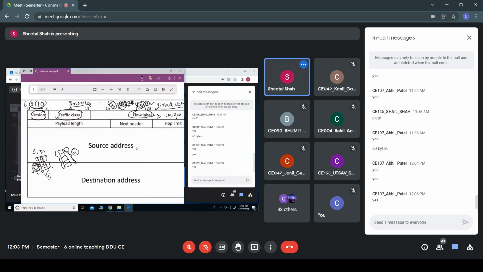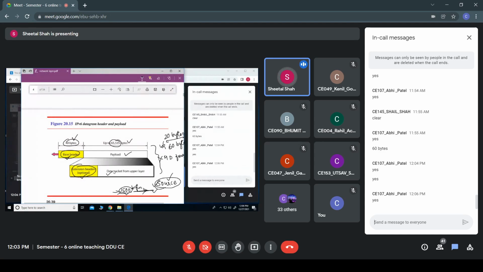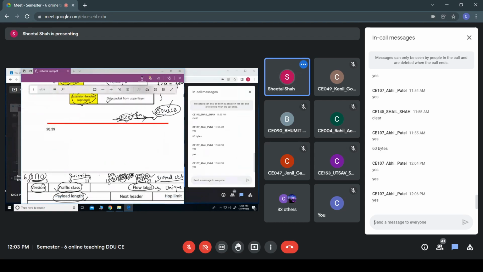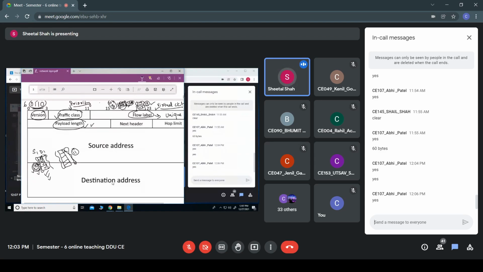The next field is the payload length. Payload length is nothing but the size of the payload, with a maximum of up to 64K, which we have discussed here. So here it provides the payload length. Now there is one more field, which is known as the next header field. This is something like the options field in IPv4.